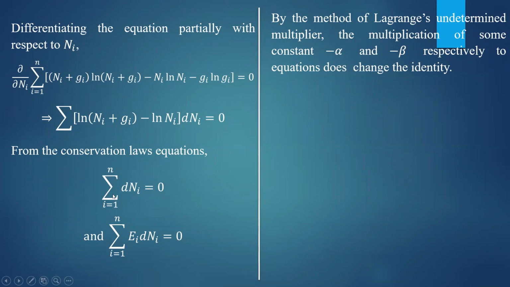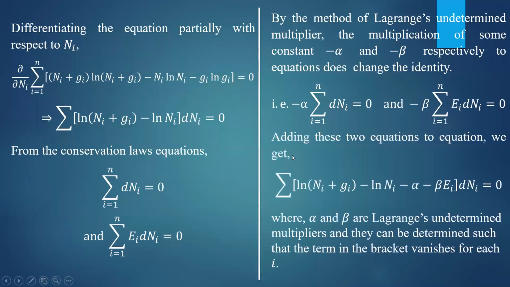Since this equation gives you the value 0, the multiplication of this equation by some non-zero number will not change the right hand side. That's why we can multiply the first equation by minus alpha and the second equation by minus beta, and add these two equations to this summation. It is nothing but adding zeros. It will not change the identity. That's why the above equation becomes the summation of ln of ni plus gi minus ln of ni minus alpha minus beta ei into dni equal to 0.